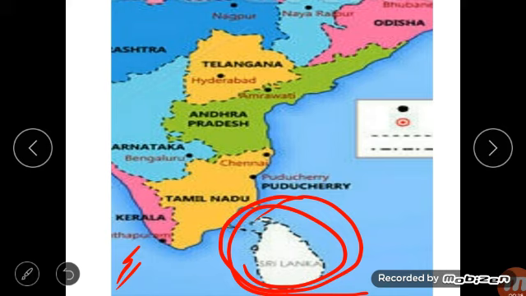The plantation crops are what? Crops grown mostly in such regions. Colombo, Kandy, Anuradhapura and Trincomalee are the big cities. Colombo is the capital of Sri Lanka and the remaining are big cities of Sri Lanka. So that is all for Sri Lanka.